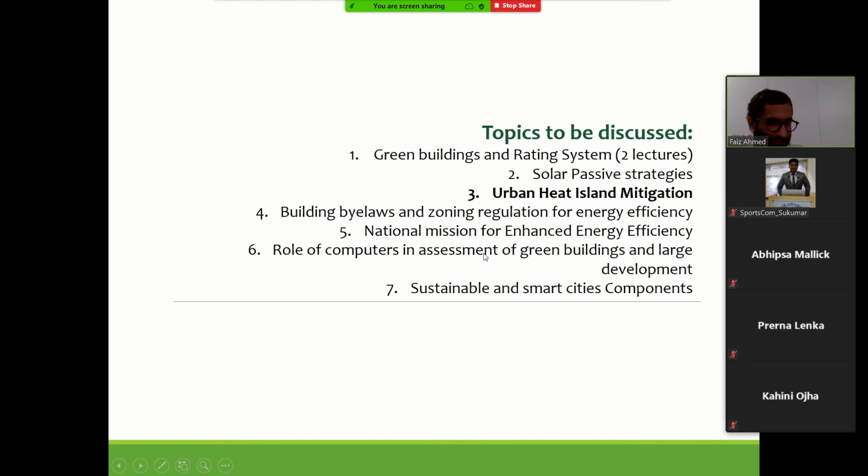Okay. So as discussed, what we do today is we will check the other topic that we have listed for our discussion. That's on urban heat island and its mitigation. Okay. So what is heat island and how is it formed? What are the causes, all that, and also what are the mitigation measures that we have in hand to address the issue of heat.